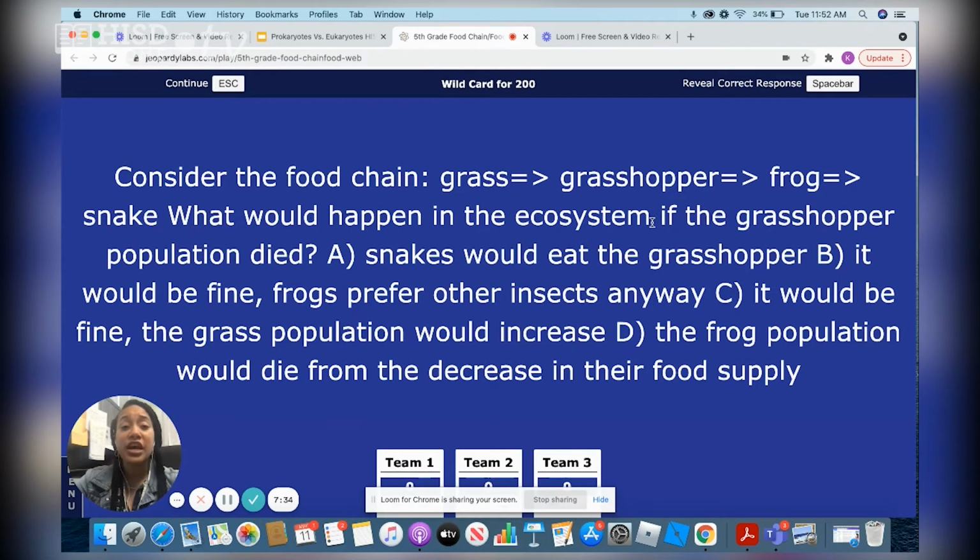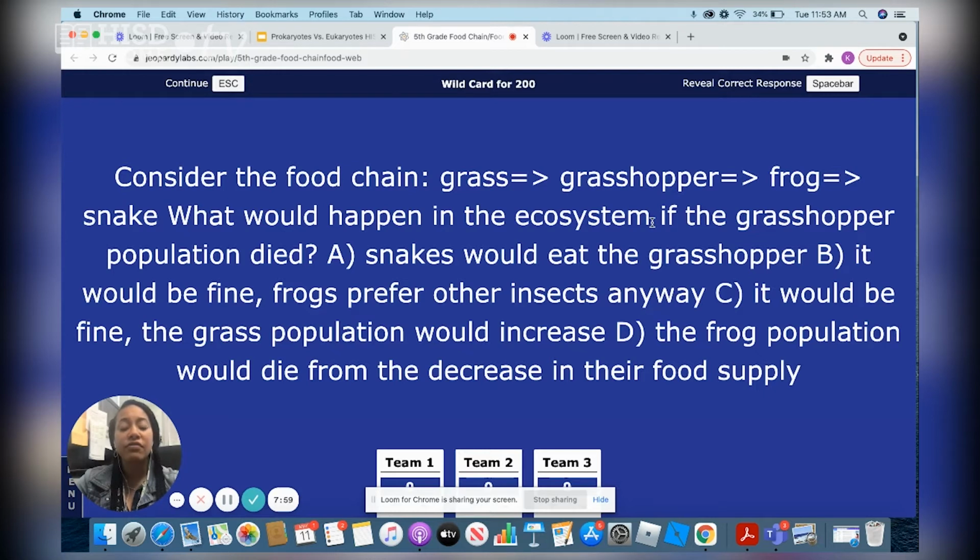Yes, in this food chain, the grasshopper eats grass. Now that we know what the grasshopper eats, what organism in this food chain eats the grasshopper? Correct again. The organism that eats the grasshopper in this food chain is the frog. So now that we know what the grasshopper eats and what eats the grasshopper, now we can answer this question correctly.